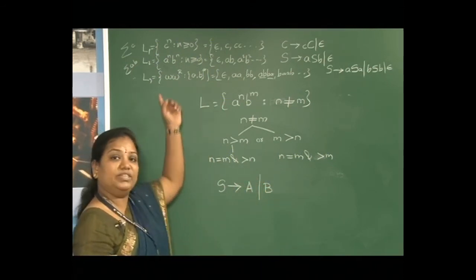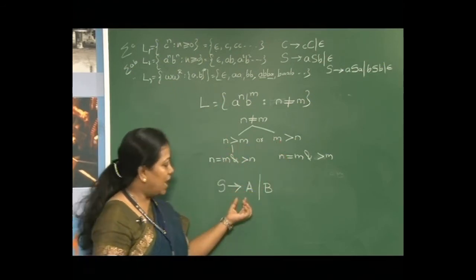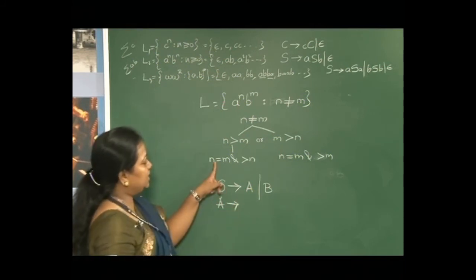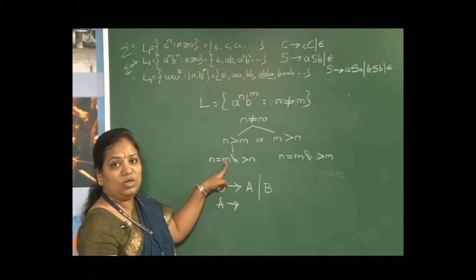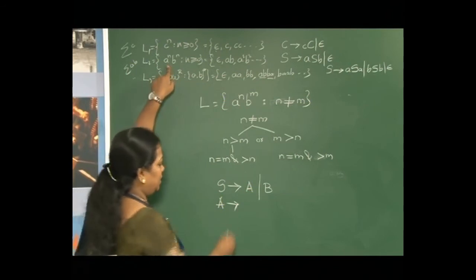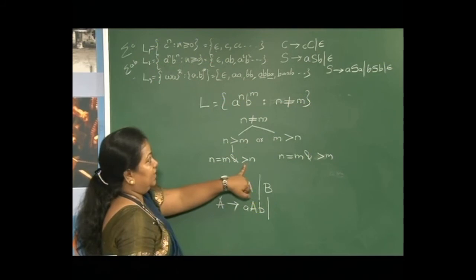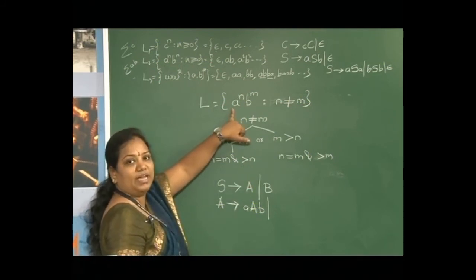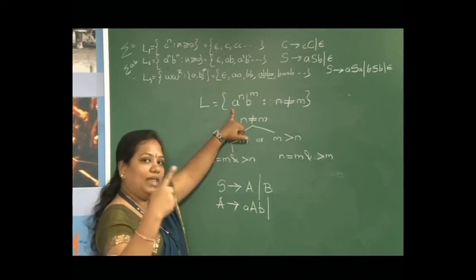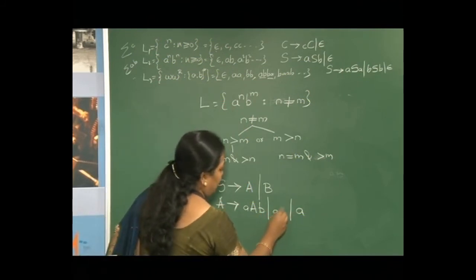In previous languages we concatenated, whereas here we have two options, either this or that. So, either A or B. What is A? The number of a's must be equal to the number of b's, with a's first then b's. It is nothing but a raised to n, b raised to n. So I have a A b, or now n greater. N greater means the number of a's must be greater. So minimum I must have one a greater than b, or more than one a. So minimum one a is a; if more than one a, it will be a A.